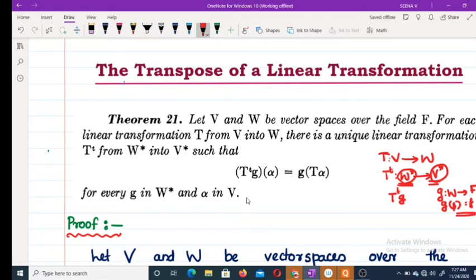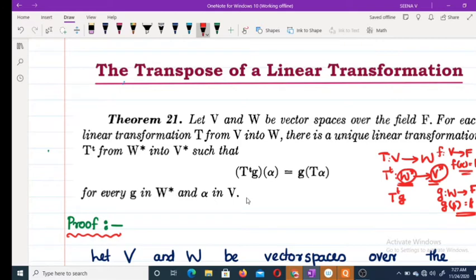V star is the set of all linear functionals on V. So if F is in V star, then F is a map from V to F, and F of alpha equals some K1, K2, or like this.